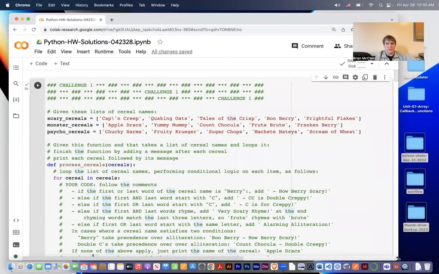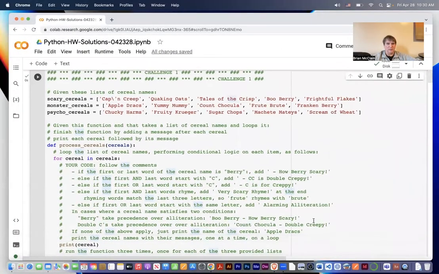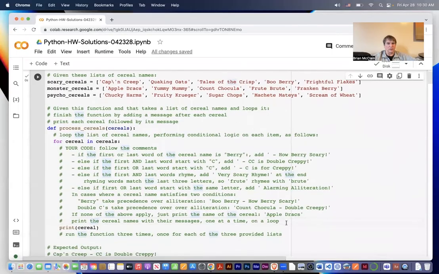So here's the first algorithm. And what I've done is they're kind of long instructions and it's fairly involved, but I've provided comments and starter code. So you get a starter function with a little bit of code to get you going and then extensive comments. So you kind of follow along and the comments provide your algorithmic guide.